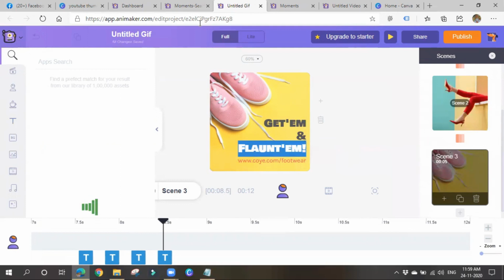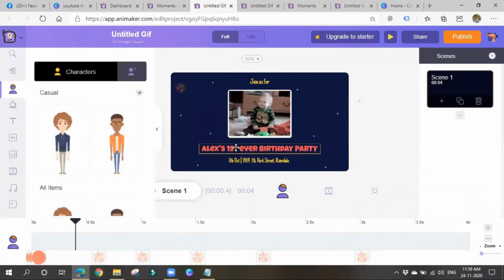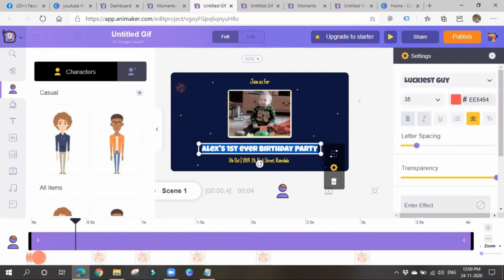Let me go with the created GIF. You can edit these things and all. You can take a plain kind of thing. You can add your own text there and all like that. See, you can change this text and you can add some GIF. Like this, you can make GIFs also. It will be very good for GIFs also. Animaker will be good for GIFs and animation videos. So let's go for Giphy and all.